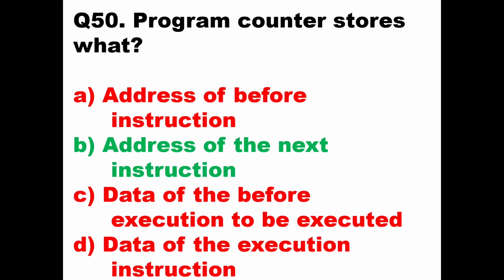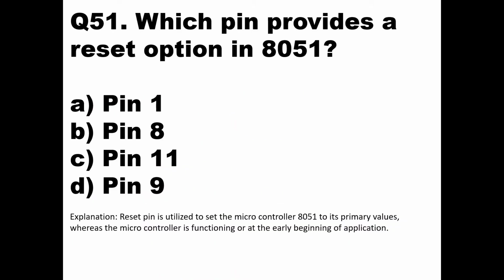So program counter is a 16-bit register which has the address of the next instruction of your program which is to be executed. When the present instruction is being executed, the address of the next instruction will be there in the program counter. Okay. So then we'll go to the next question.